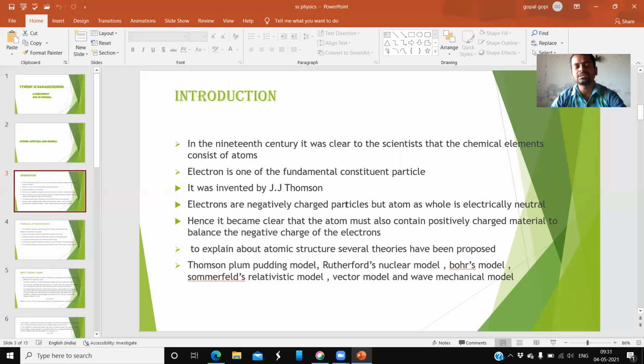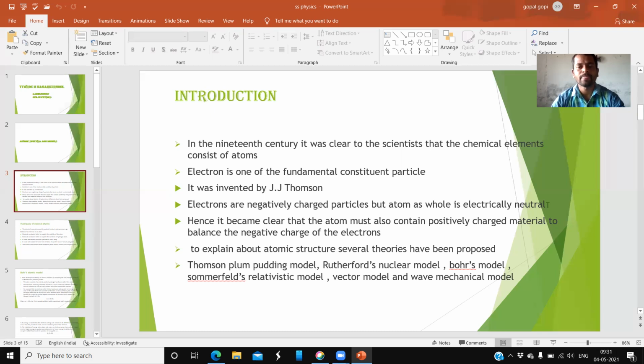Electrons are negatively charged particles, but the atom as a whole is electrically neutral. Neutral means neither negative nor positive.